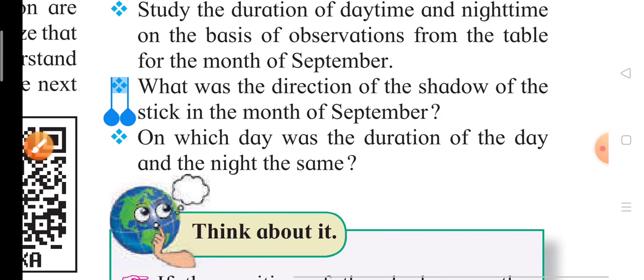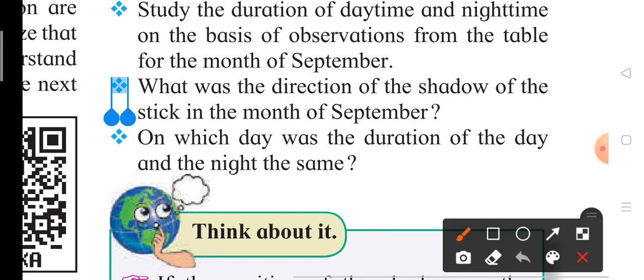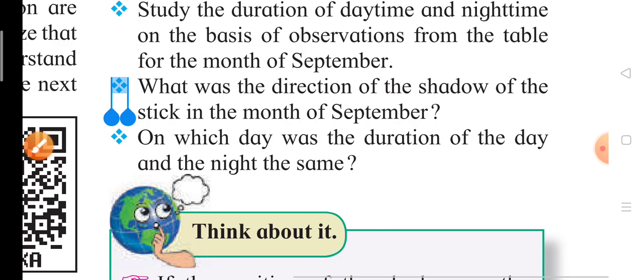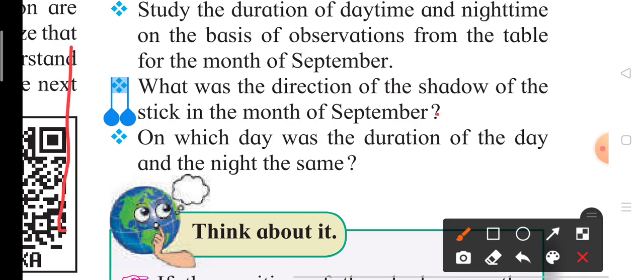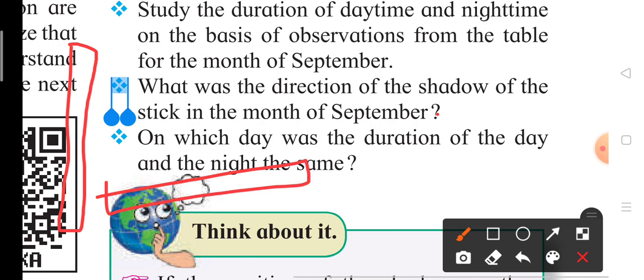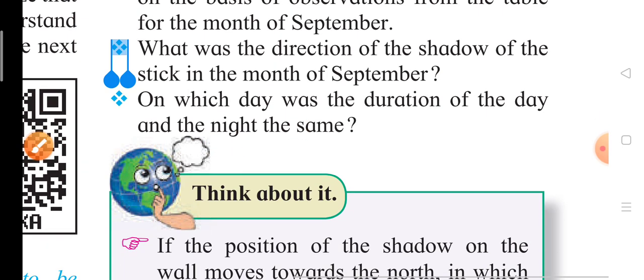What is the direction of the shadow of the stick in the month of September? Think that this is the stick, and what is the position of the shadow? You should note it in the month of September.